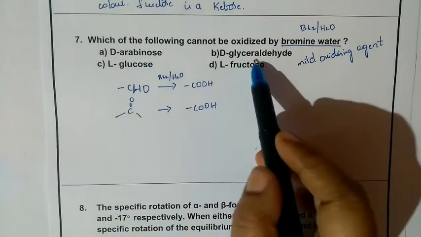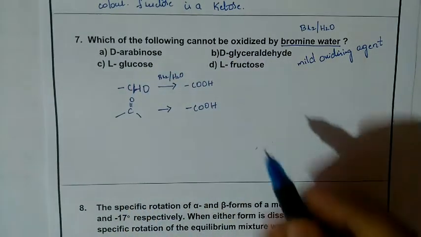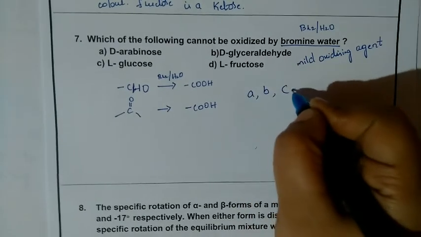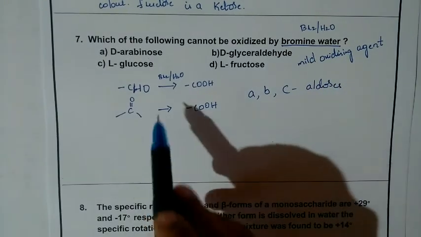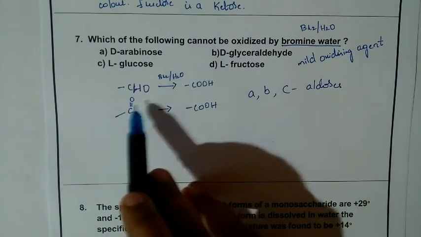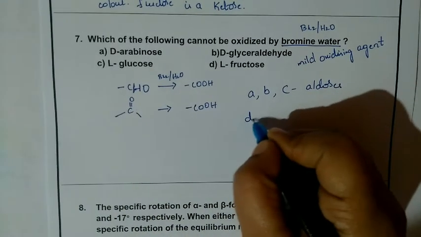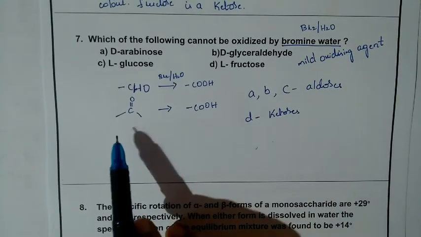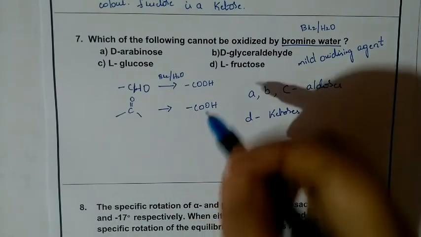Arabinose, glyceraldehyde, glucose, all these are aldoses. So you can write option A, option B and option C. All those are aldoses and can be converted into carboxylic acid, or oxidized by bromine water. But option D, that is fructose, is a ketose. It consists of a ketonic group, which involves bond breakage, so it cannot be oxidized by bromine water.